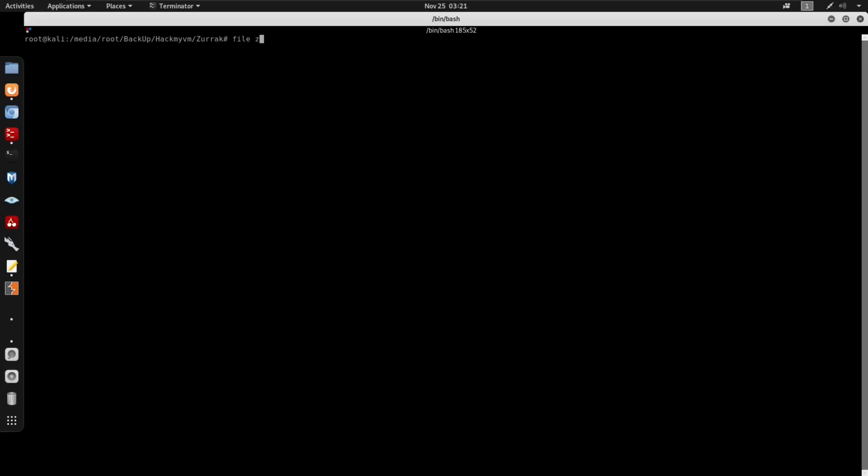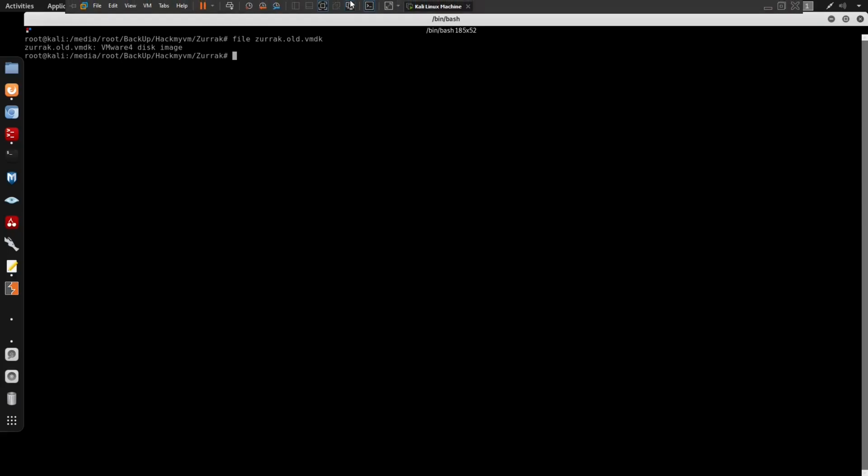And if I run file against Zurrak, we have this VMware 4 disk image. So this is a disk image. So it's basically just replacing, we can create a new image or create a new virtual machine and put this as a disk image. So I am under VMware right now.